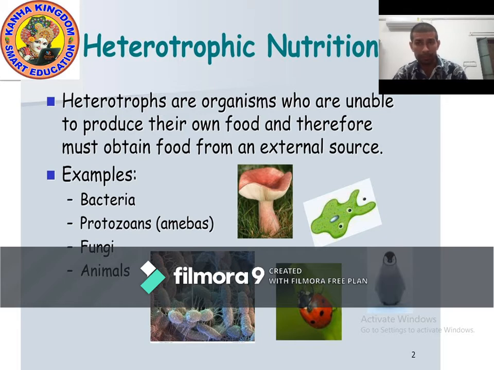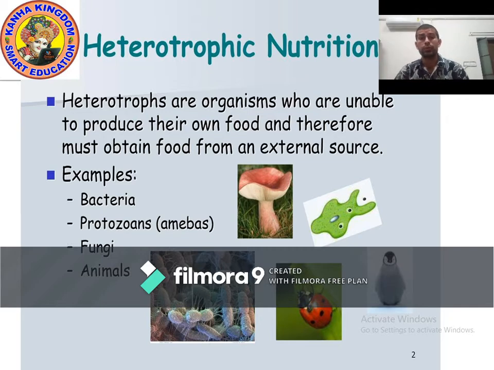For example, we animals are also heterotrophs because we depend on others, means we depend on plants, but plants do not depend on anyone. So plants are autotrophs and we are heterotrophs. Some examples are bacteria, protozoa, fungi, animals. Bacteria, like we discussed about rhizobium. Protozoa, fungi, they all are heterotrophs.